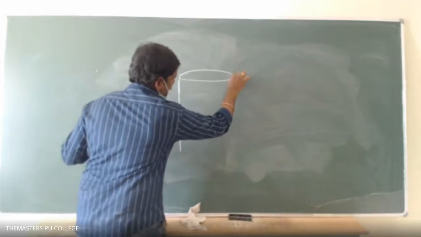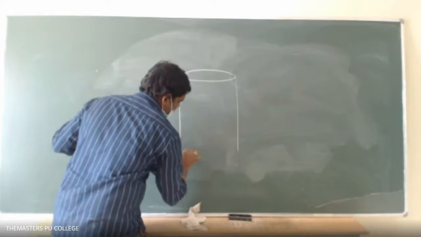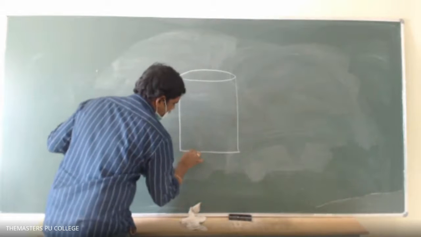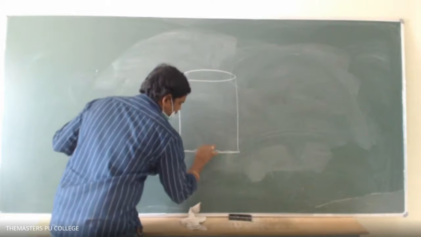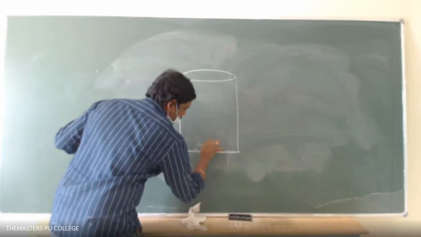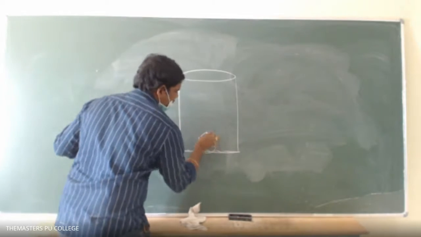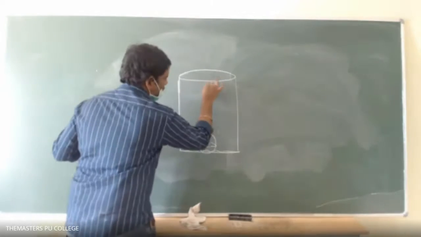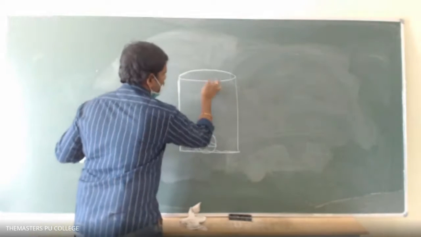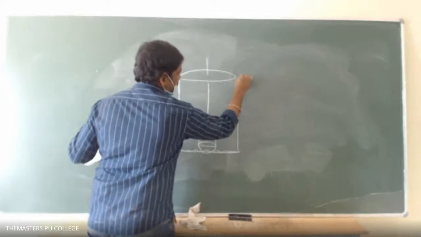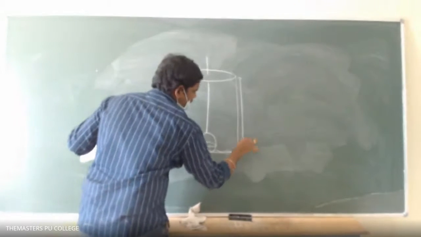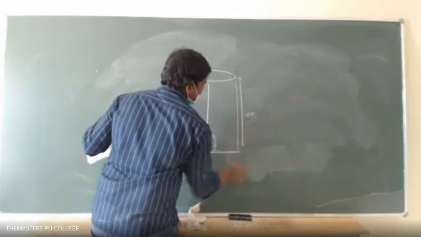Here is the water. We are about to drag a bucket of water by means of the rope, and the depth here is 40 meter.